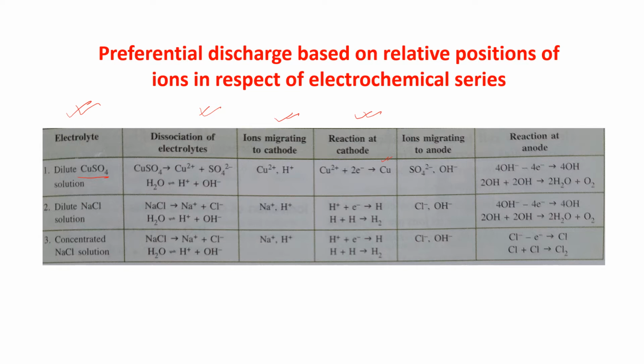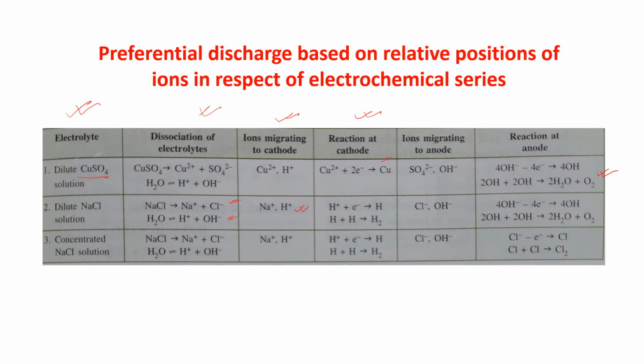Now the ions that migrate towards the anode are the anions, that is SO4 2 minus and OH minus. As OH minus is lower in the electrochemical series, it will get discharged at the anode, and this is the reaction. Next, dilute NaCl. Now NaCl is dissociated into Na plus and Cl minus. Again, the NaCl is in water, so there is H plus and OH minus. So what are the cations here? Na plus and H plus.